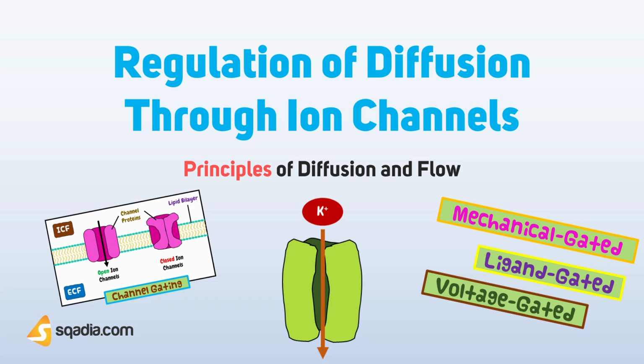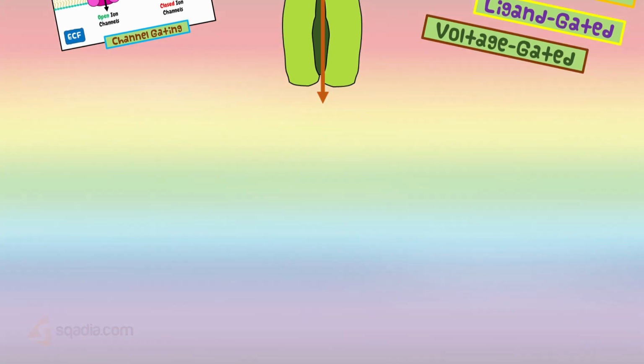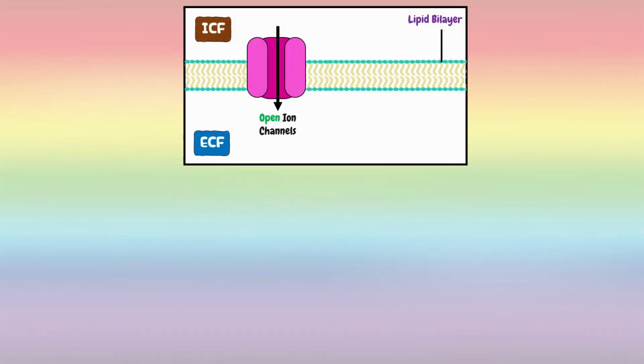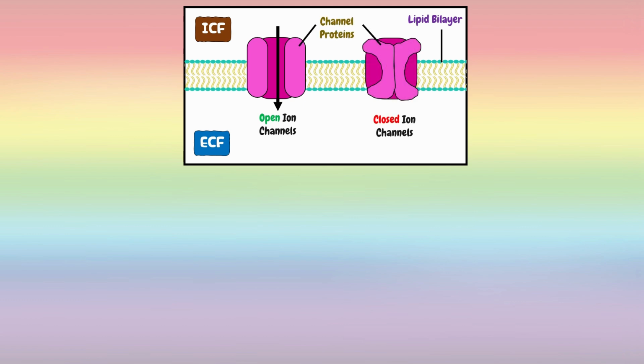In this section, we will talk about the regulation of diffusion through ion channels. Ion channels can exist in an open or closed state, and changes in a membrane's permeability to ions can occur rapidly as these channels open or close. The process of opening and closing ion channels is known as channel gating.